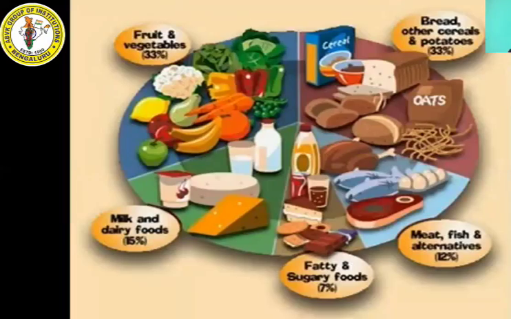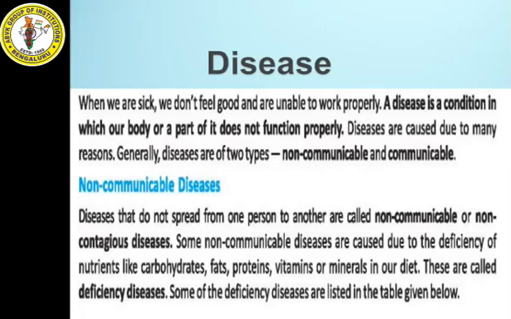Understood? You can observe here: milk group, vegetable and fruit group, cereal group, and protein group. Correct? So if you include all these 4 groups in your diet, then your diet will be a balanced diet. Next we have disease.